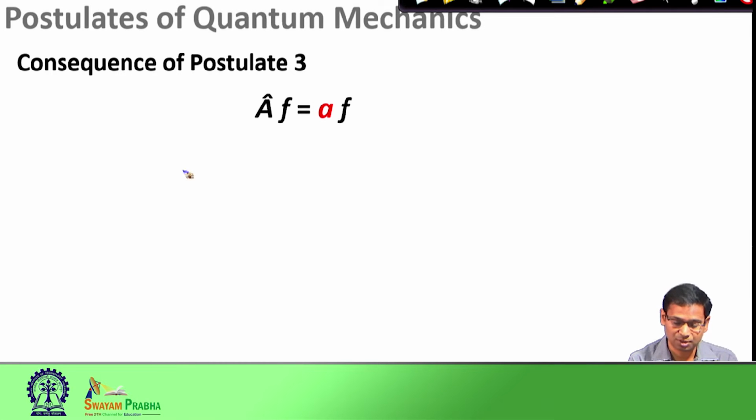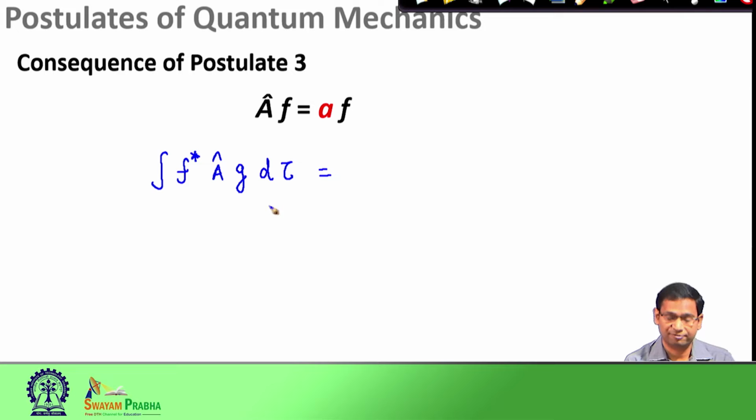The general definition of this Hermitian operator we discussed in our previous lecture is that if I have two well behaved functions f and g, and the right hand side is f star, the complex conjugate, of operator A acting on g, another well behaved function. If I do this integration over all the space, only Hermitian operators would fulfill this equality.